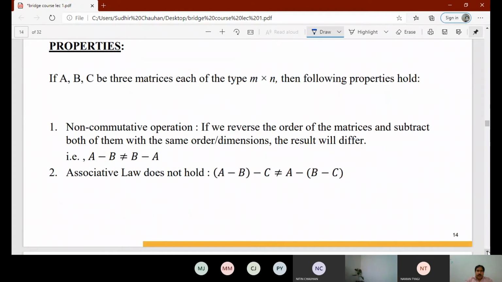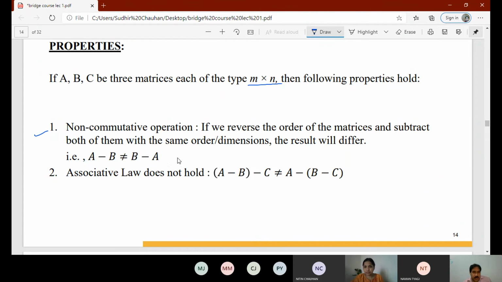So here we have properties. In case of subtraction, if A, B, C are any three matrices, each of type m by n, then the following properties hold. Number one, it is a non-commutative operation. If we reverse the order of matrices and subtract both of them with the same order or dimension, the result will differ.